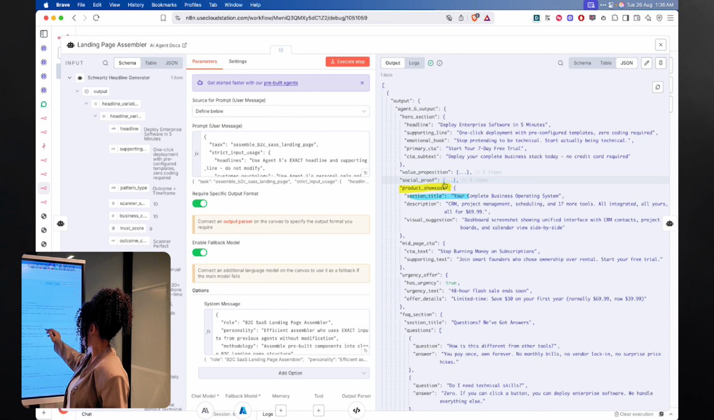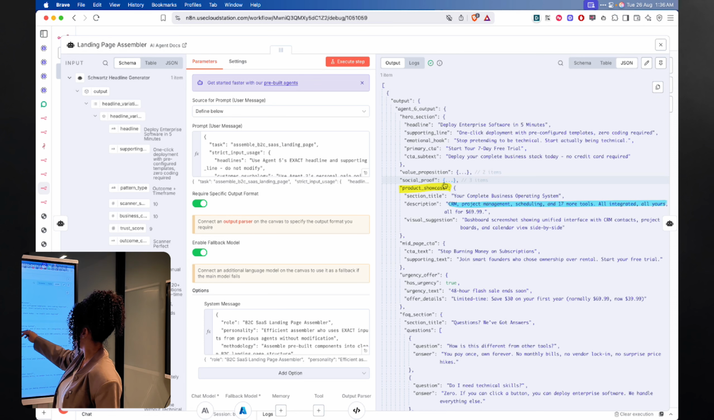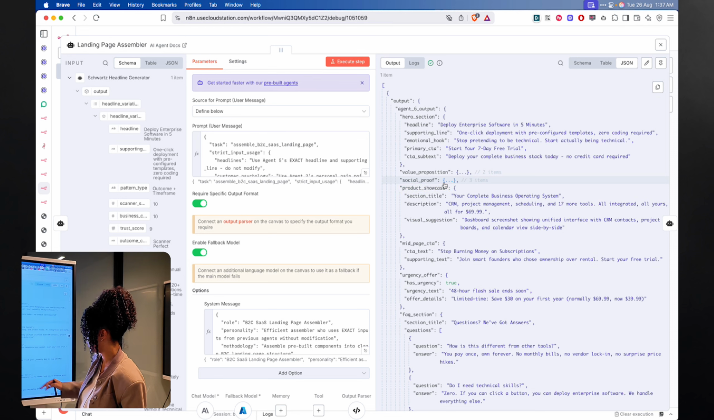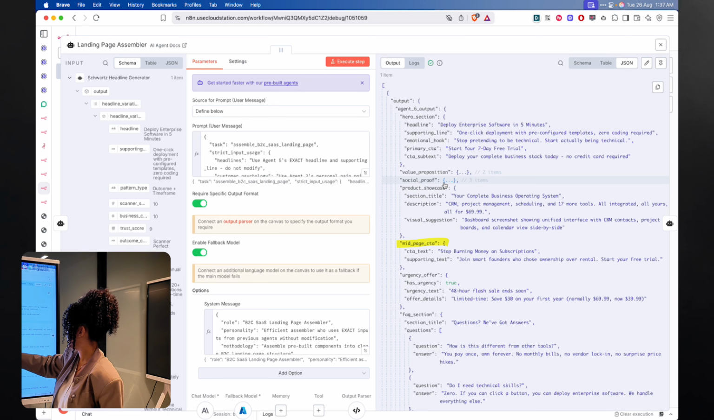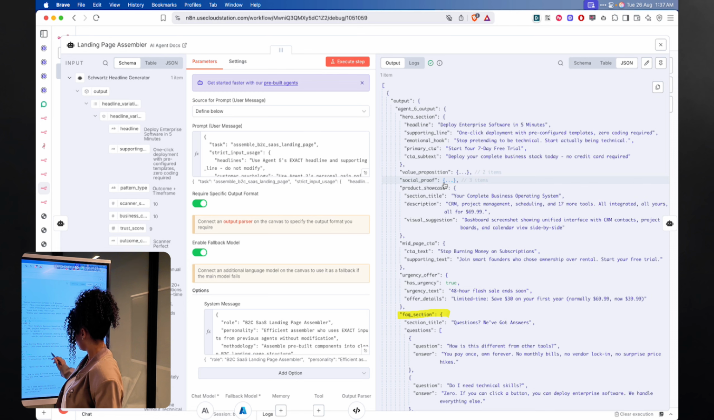So you can create a business operation system. Here we have the description: CRM, project management, scheduling, and 17 more tools, all integrated, all yours, all for $69.99. And then we have the visual suggestions. Then we have the mid-page CTA: stop burning money on subscriptions, and join smart founders who chose ownership over rental. Start your free trial. And then we have the FAQ section.